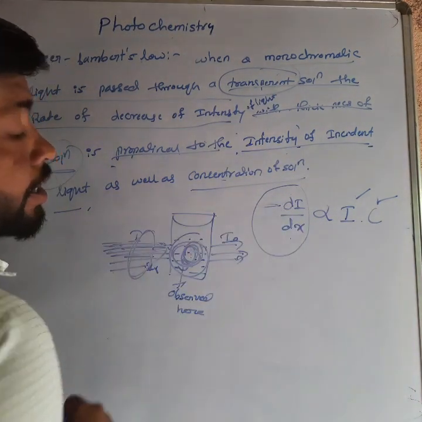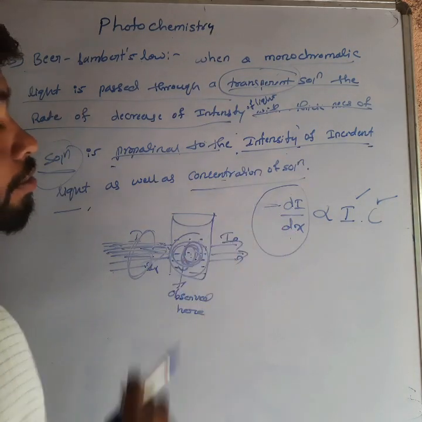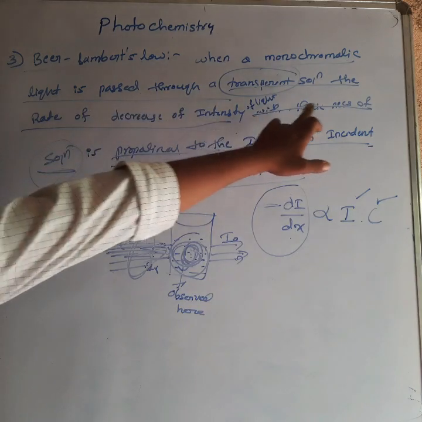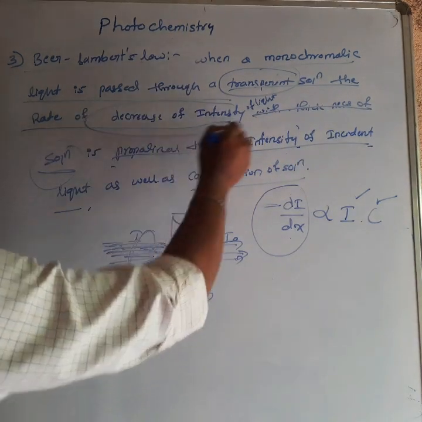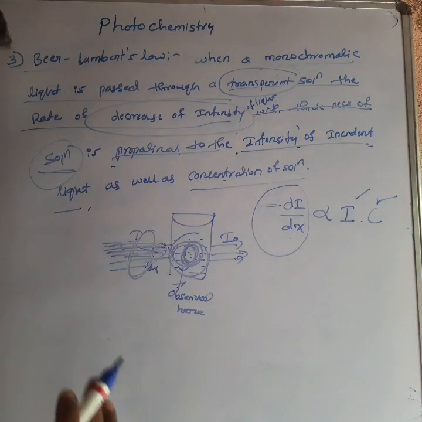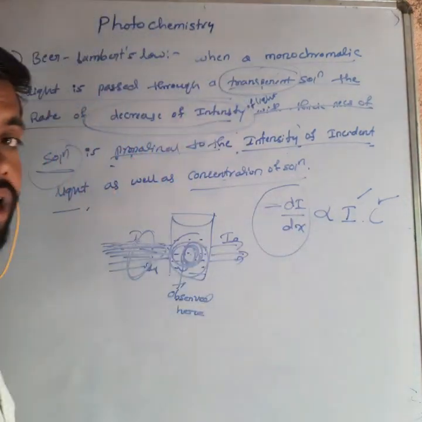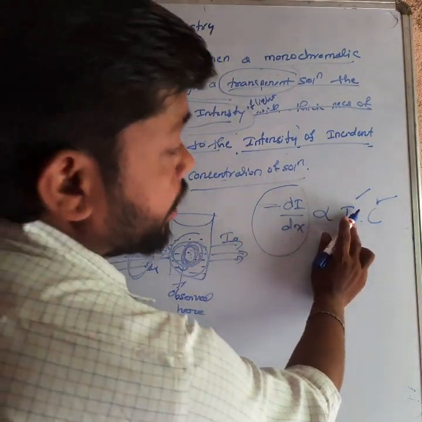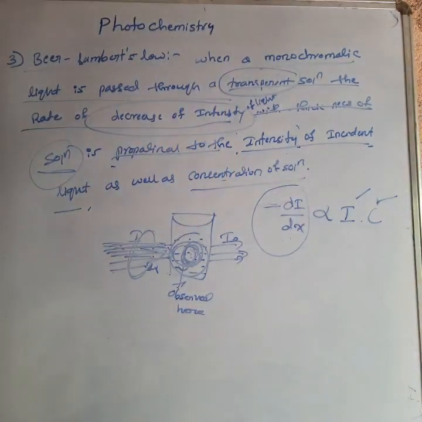Because the incident radiation moves in the forward direction, and the intensity decreases with thickness. The rate of decrease of intensity dI by dx is shown with the negative sign. Understand? dI by dx is directly proportional to the intensity of incident radiation and the concentration of the solution. This is the Beer-Lambert's law.